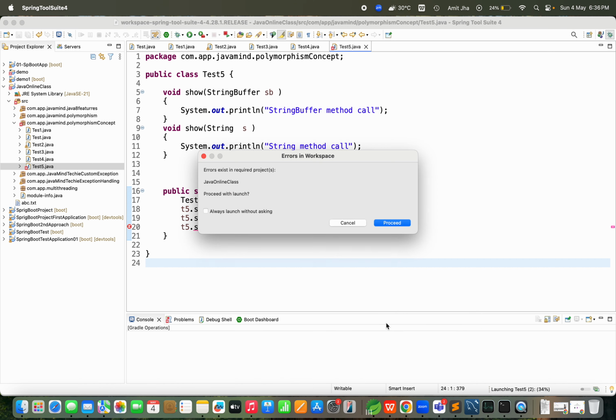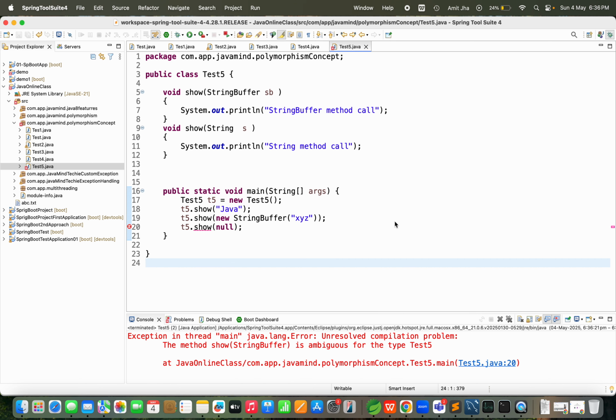What result is printing? Guys, see, the method is ambiguous for the type Test5. So guys, you cannot run with the null argument. This thing you need to understand. Sometimes they may ask such type of question as well in the interview.